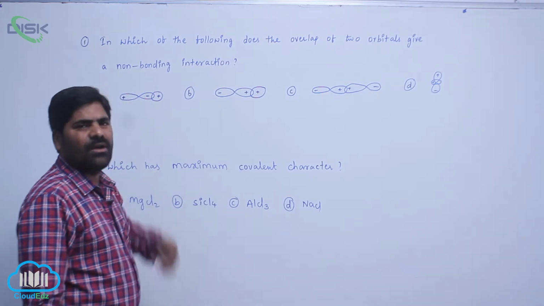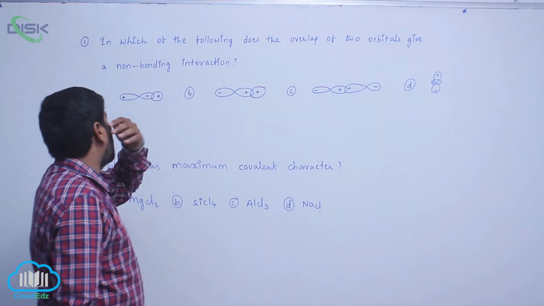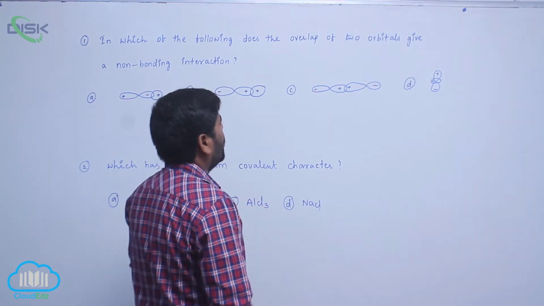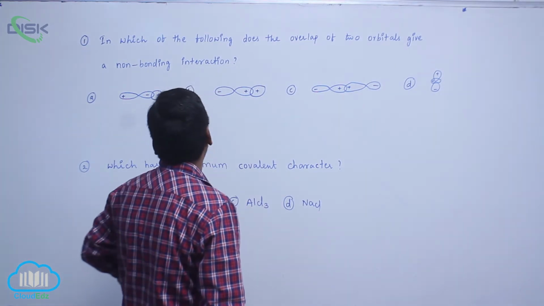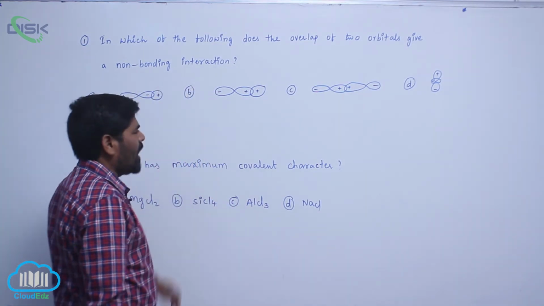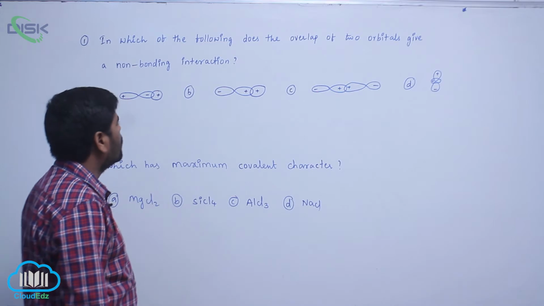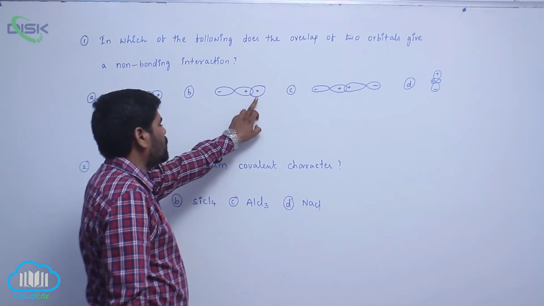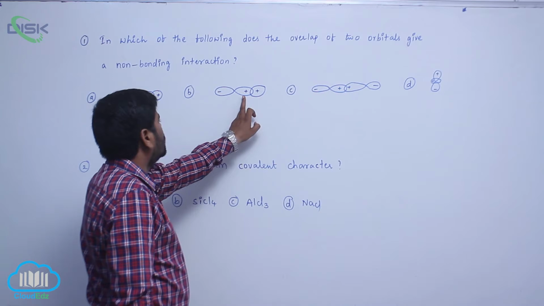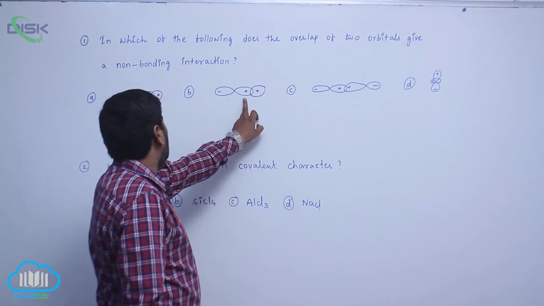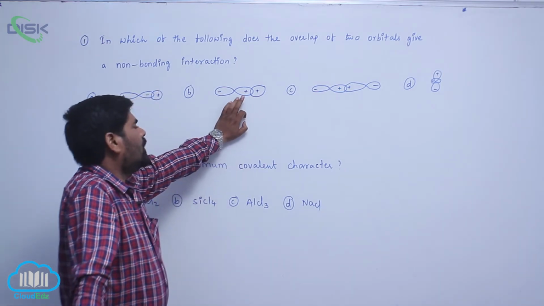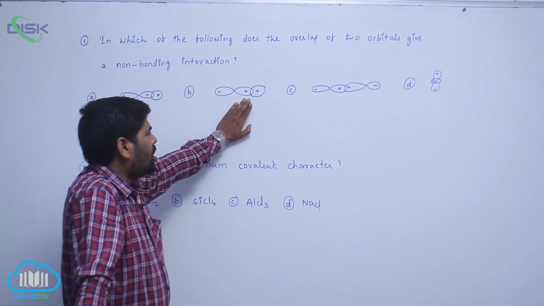I gave four sets of overlapping orbitals. In which of the following does the overlapping of two atomic orbitals give non-bonding interactions? These two lobes are convex to each other.